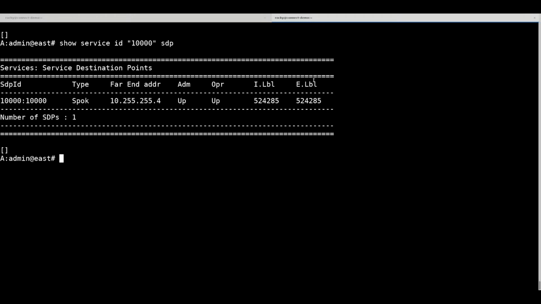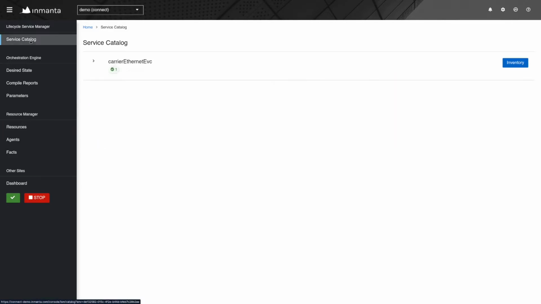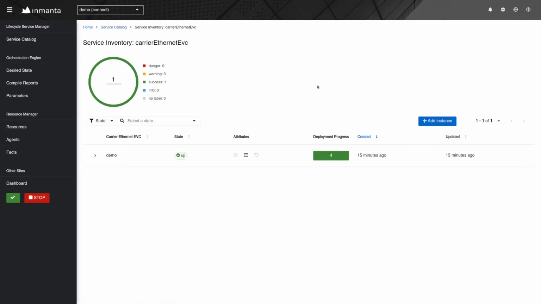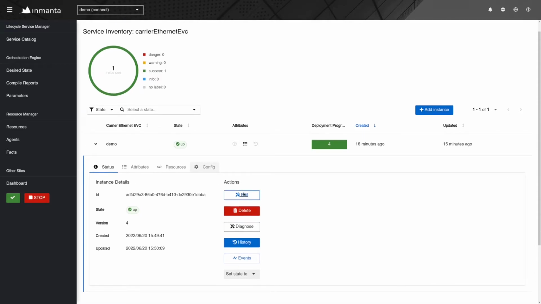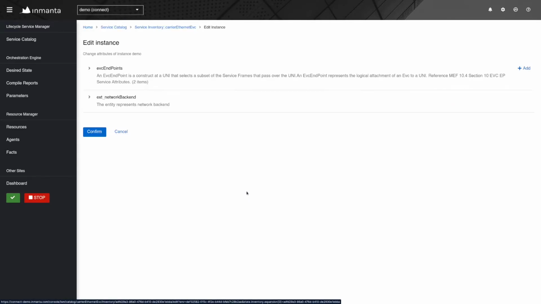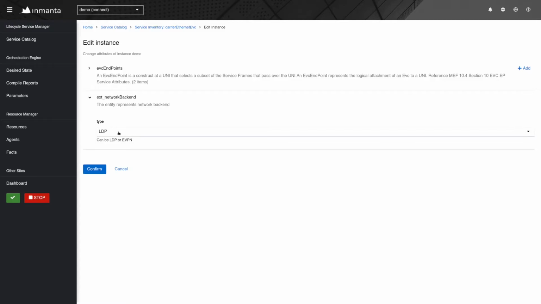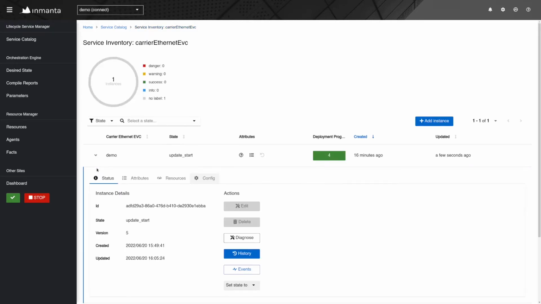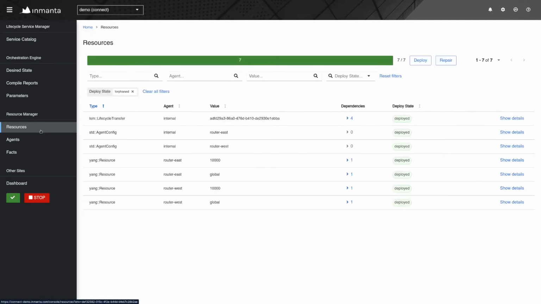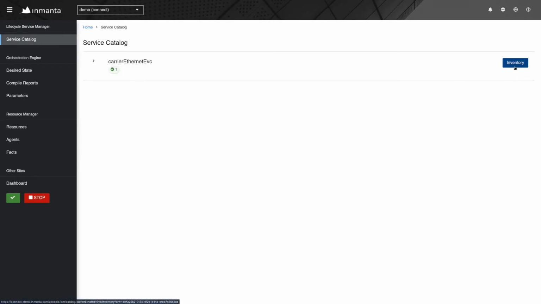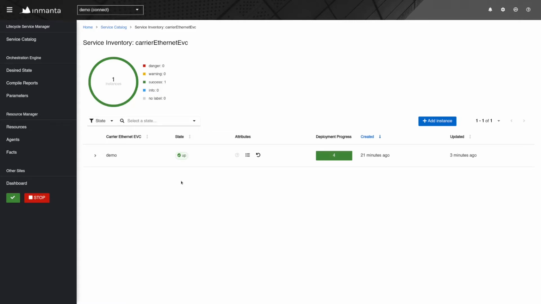Now, let's go to the web console again and migrate this SDP to Evpn. We will go back to the service catalog, go to the inventory, and edit our existing configuration here. I just go here and change the type to Evpn. Let's click confirm. Let's check the resources. We can see in just a few seconds the migration is done. Even if we go back to our service catalog, we should be able to see the state as up.